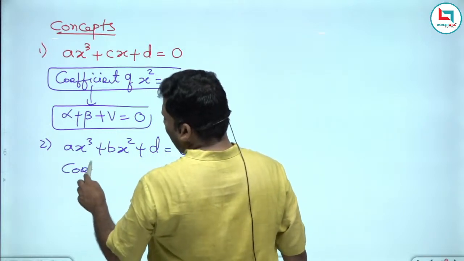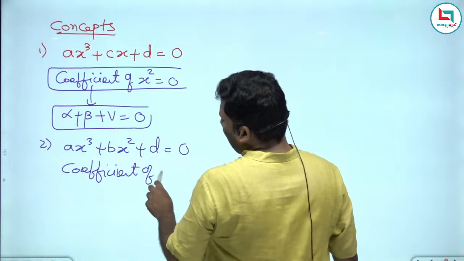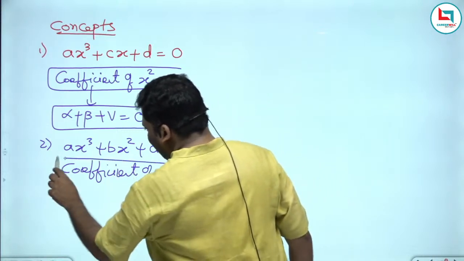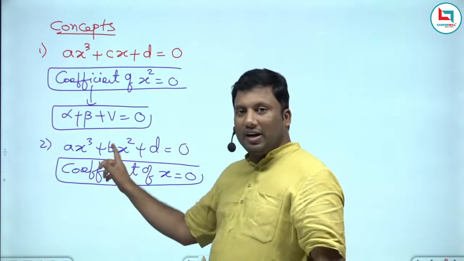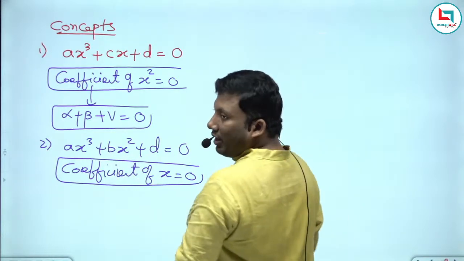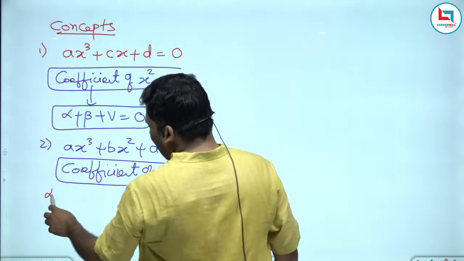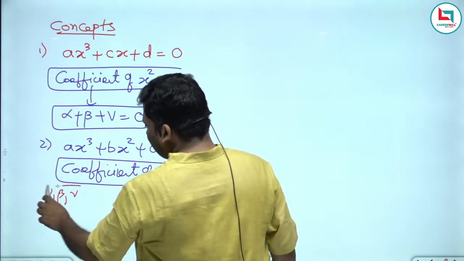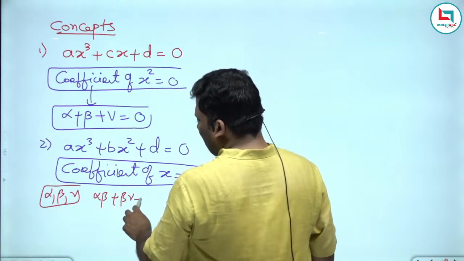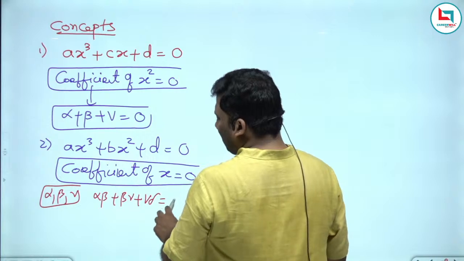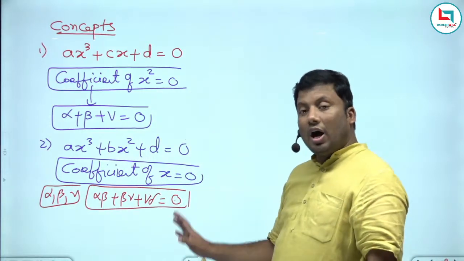If the coefficient of x is 0, that means the sum of the roots taken 2 at a time is missing. If alpha, beta, gamma are the roots, alpha beta plus beta gamma plus gamma alpha is equivalent to 0. Are you all with me?